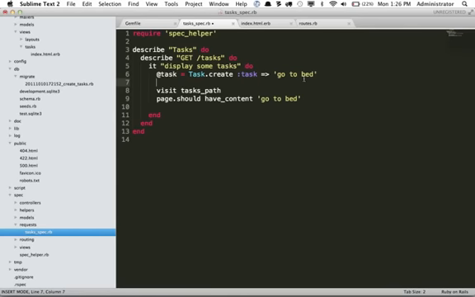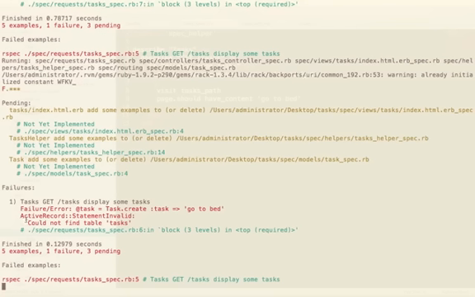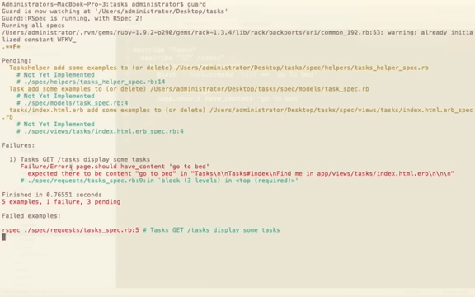And when we do TDD, this is a nice way to just be told exactly what your next step is. Let's return and let's see. If you get this error right here, ActiveRecord statement invalid, make sure that you close out Guard by pressing Control C, because we had created a new model. So let's restart Guard back up. There we are. And let's look at our first failure.